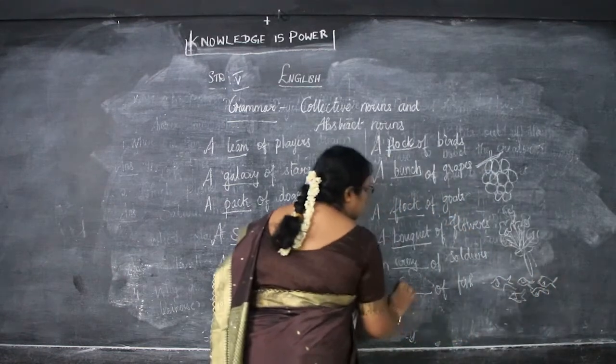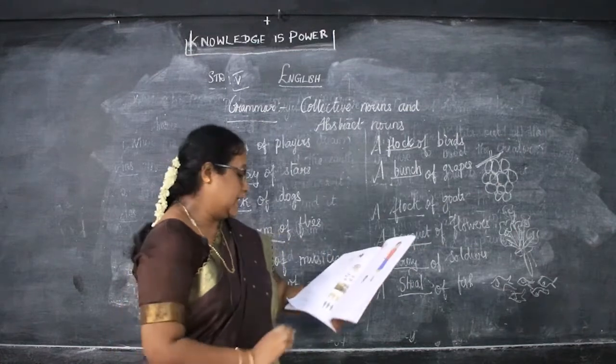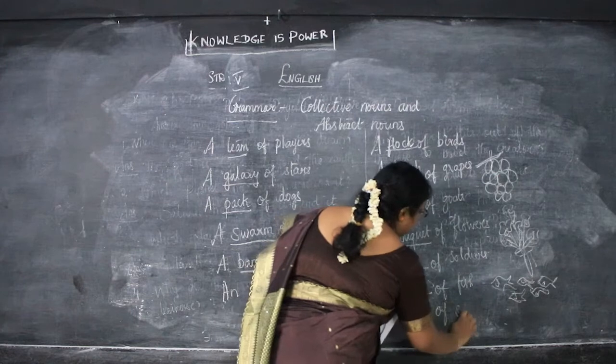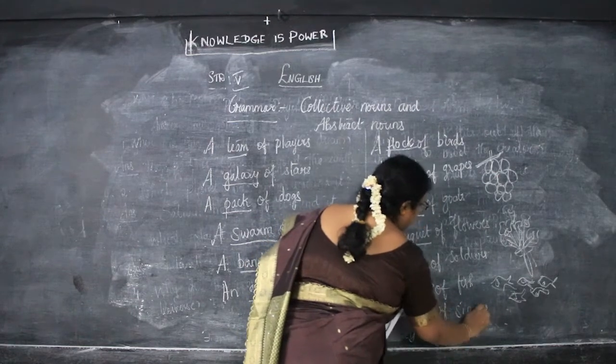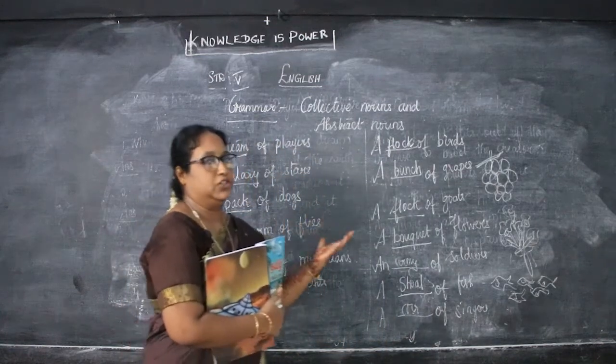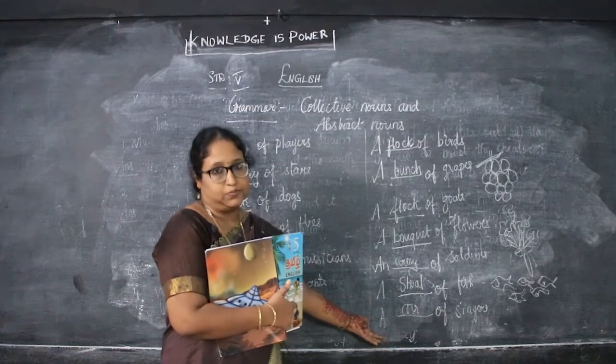This is a shoal. What are they called? Shoal of fish. Next, a choir of singers. So how do we call them? So many singers are there. That is a choir of singers. That is many children or those who are singers. They are called a choir of singers, more than one.